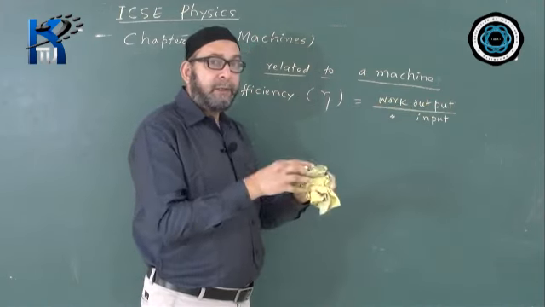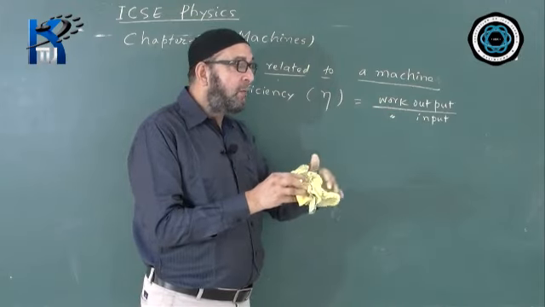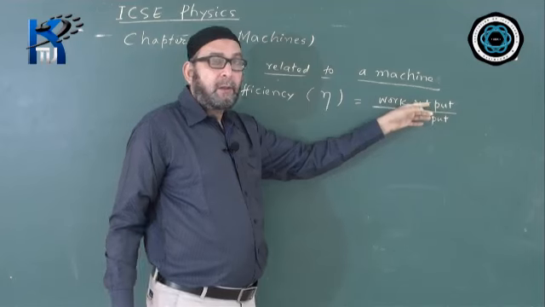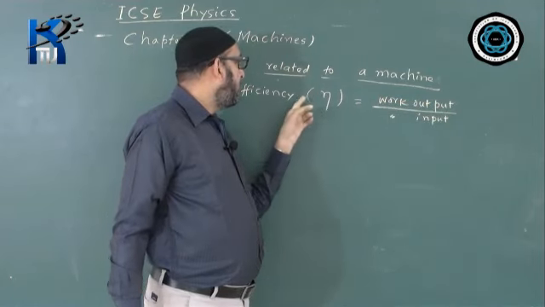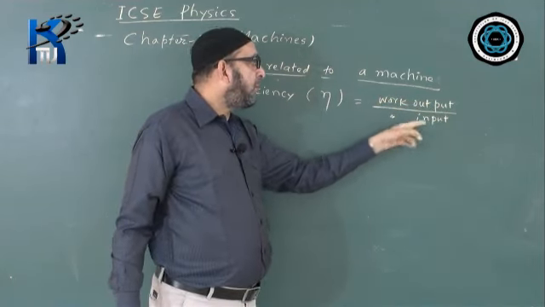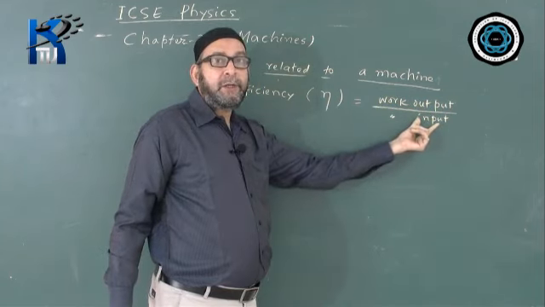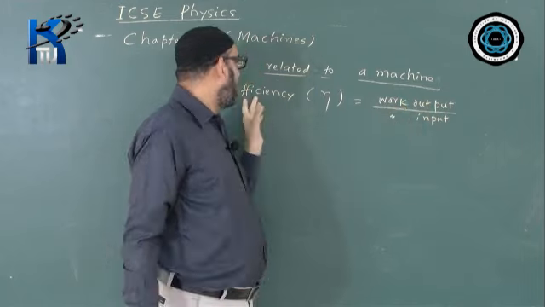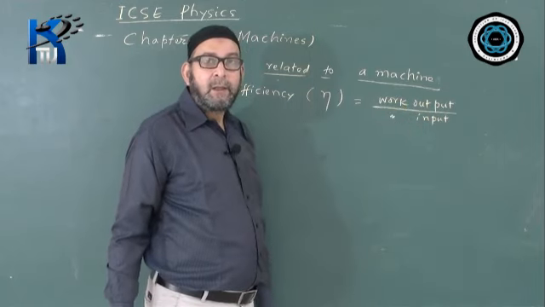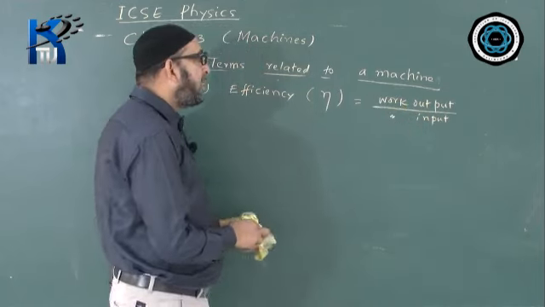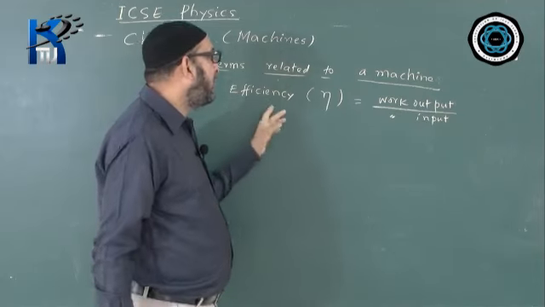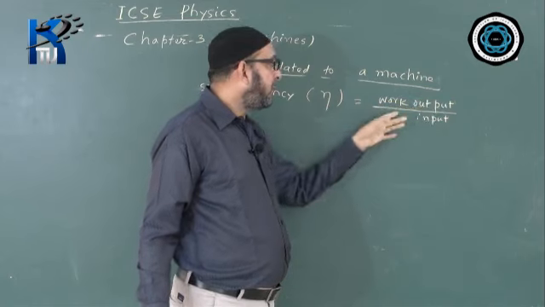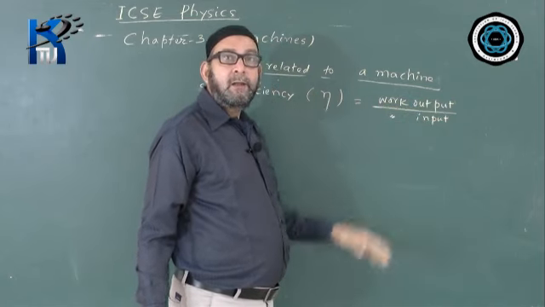Whatever work we are putting into the machine, out of that how much useful work is done by the machine, that is called work output. So, that ratio of work output to the work input, out of whatever energy you put into the machine, how much is the useful work done by the machine, that ratio is called efficiency. Efficiency also has no unit. Again, it is the ratio of two similar quantities, work output and work input. So, it also has no unit.